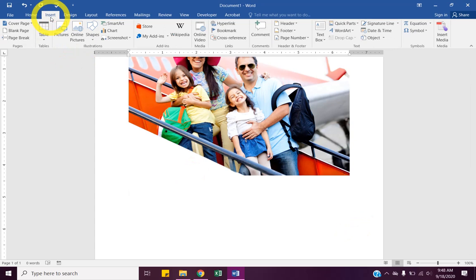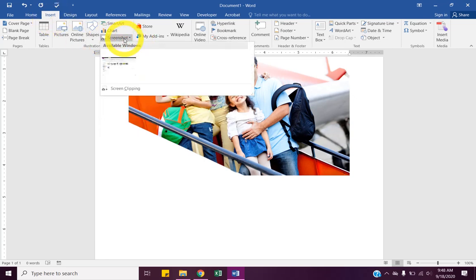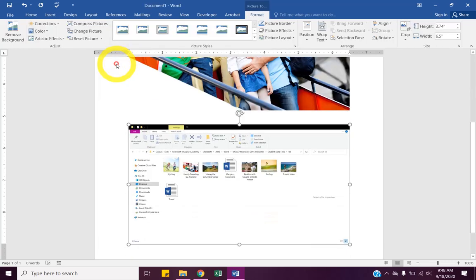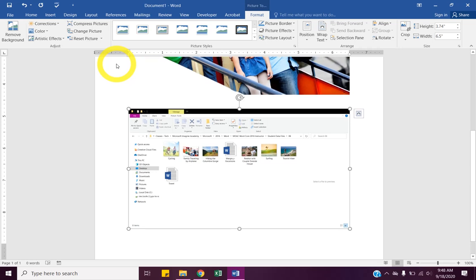And in the Illustrations group, click Screenshot. And we could just click Available Windows, and it's just going to screenshot a different tab that's open. So go ahead and click that and see what we get. You guys will probably get Chrome if you have it.